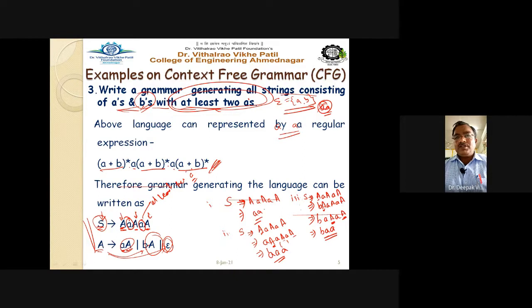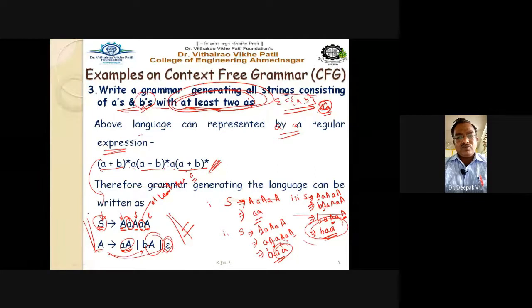Whatever combinations we make here, for all the strings we get at least two occurrences of A. Whether they are consecutive or not, we definitely get at least 2A, which is asked in the question. Getting this point? So we can conclude that the grammar we have defined here, the CFG for the language, is correct. Observe it carefully: first we have written the regular expression, and from the regular expression it becomes simple to define the grammar rules.